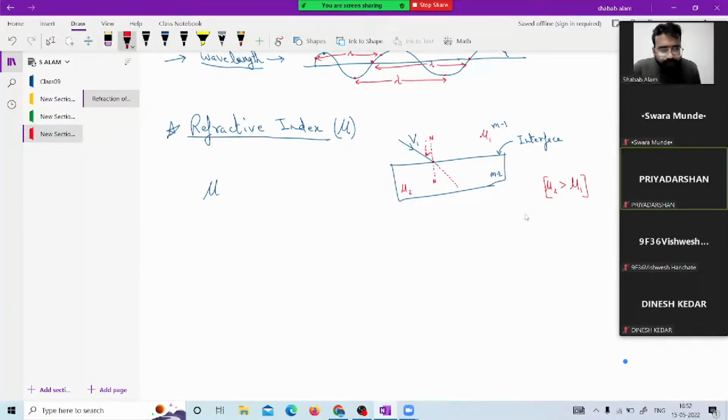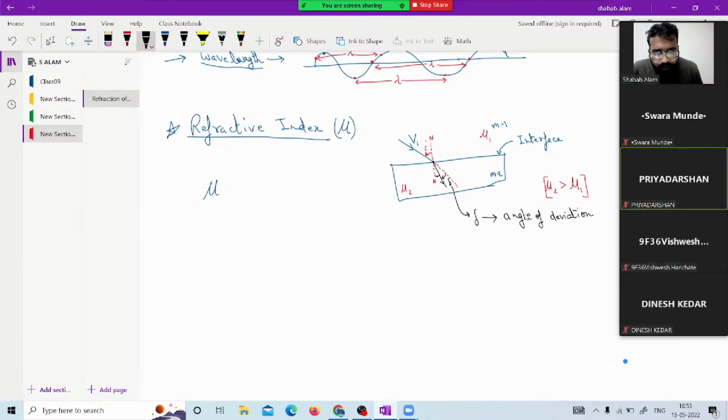In that case, we find a special behavior of the ray of light: it bends from its initial path towards the normal, and the amount of bending is represented by eta, which is the angle of deviation.